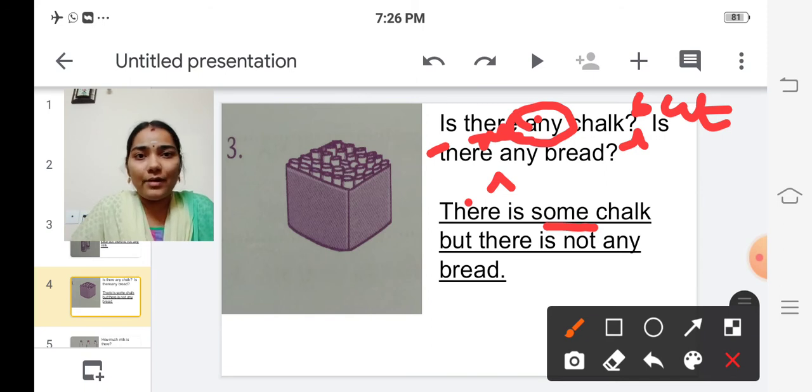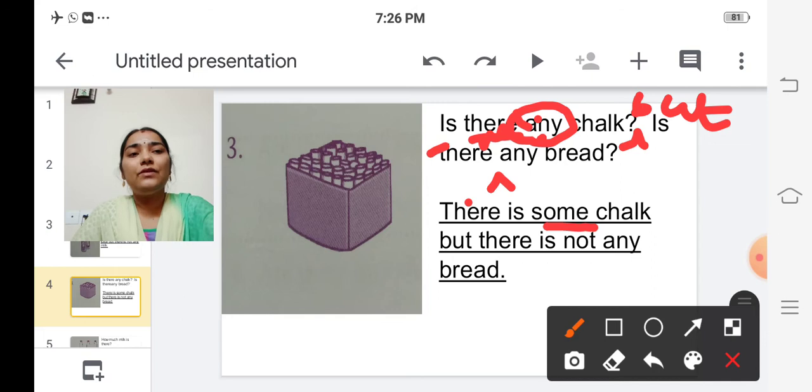Because there is no bread, isn't it? It is a chalk. It is a box of chalk. So what we have to answer? There is some chalk, but there is not any bread. Is it clear, children? There is some. Replace this any by some. There is some chalk, but there is not any bread.